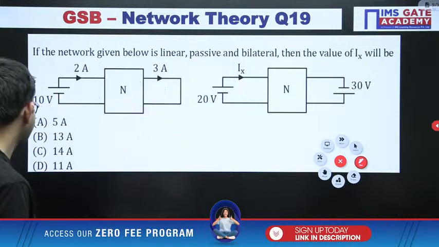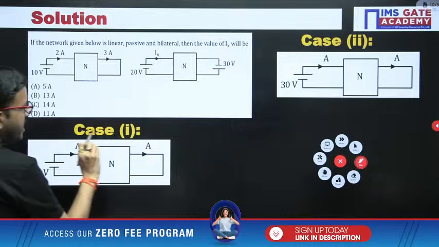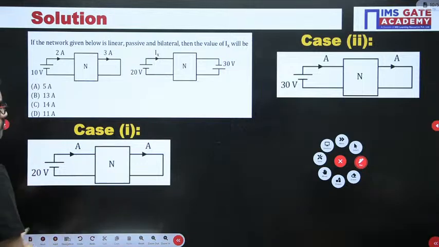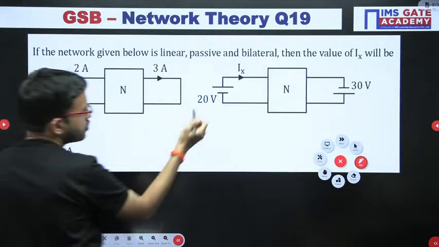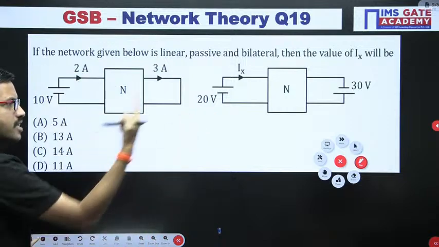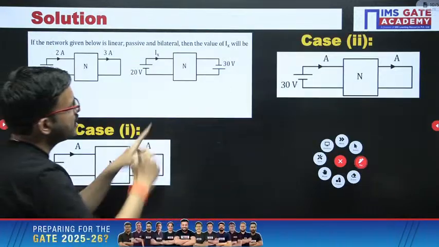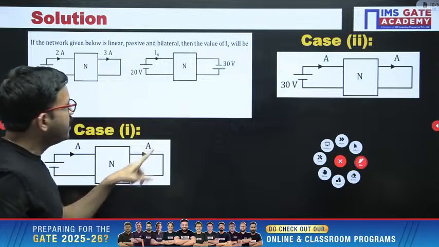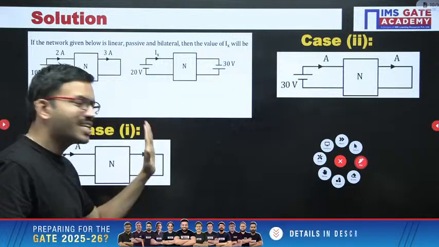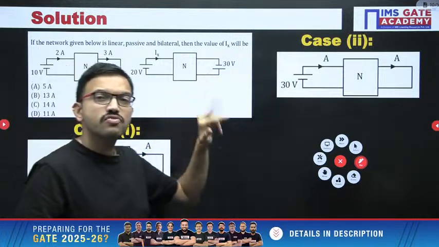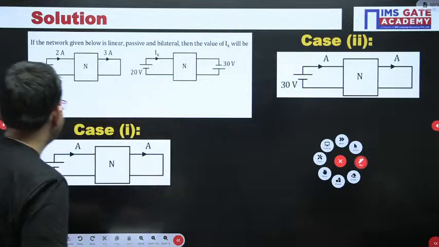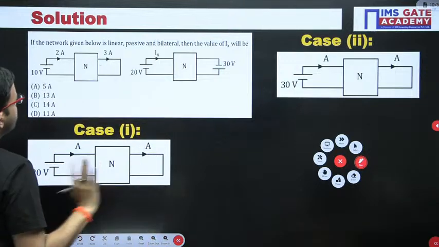So case 1, I have considered only the 20 volt source, only this particular source. That means the other source I have deactivated. Since it is a voltage source, we can short it. Suppose if you are having a current source, we have to make it open. Now just observe, it is very simple.